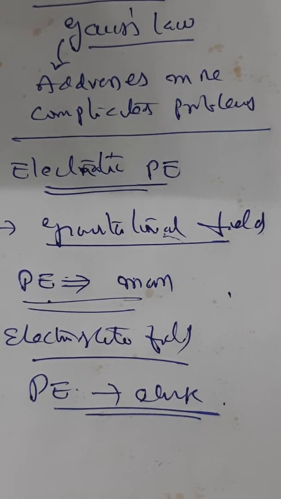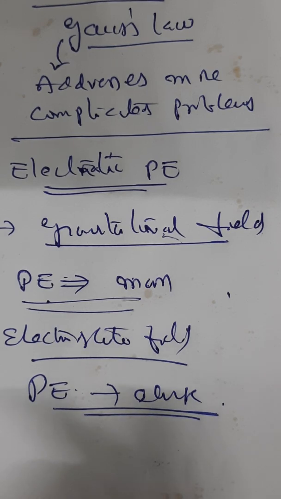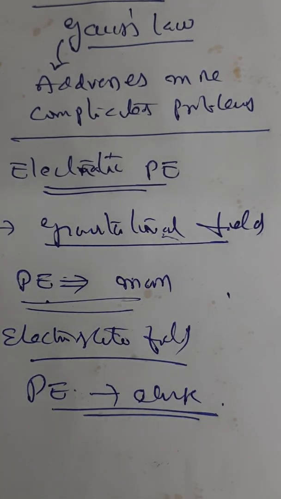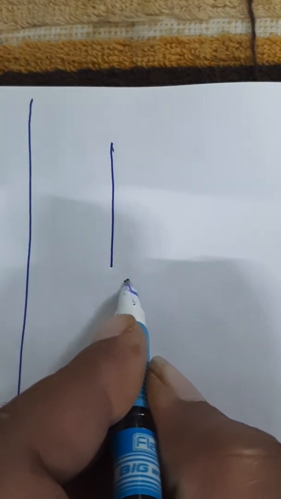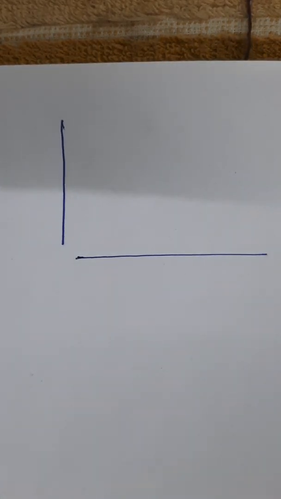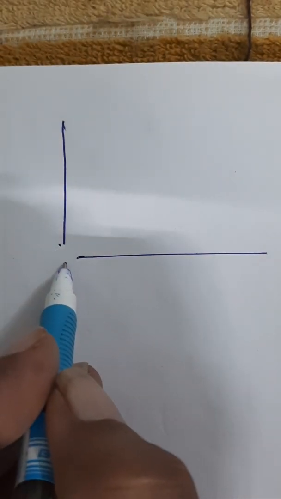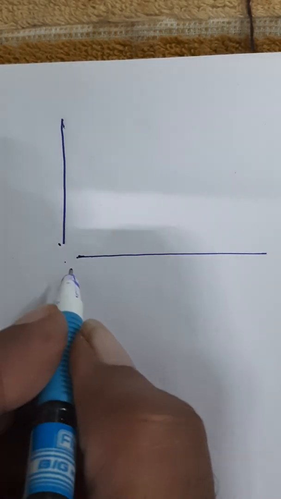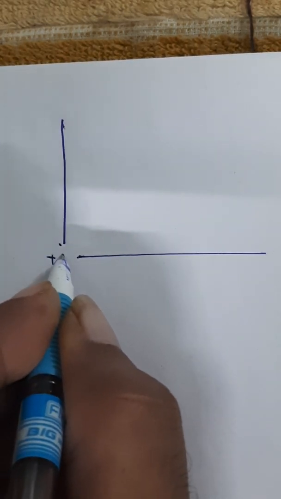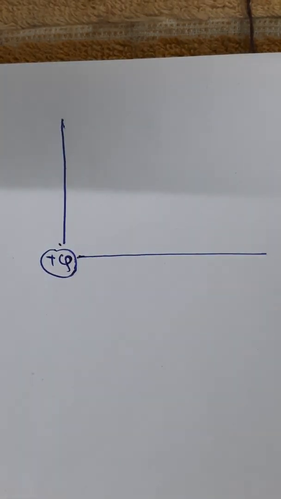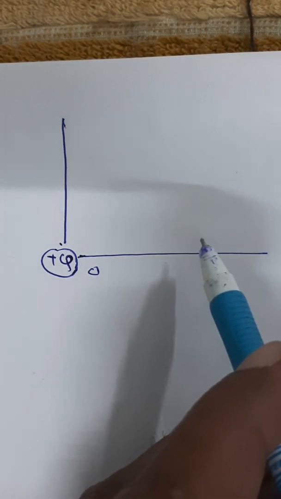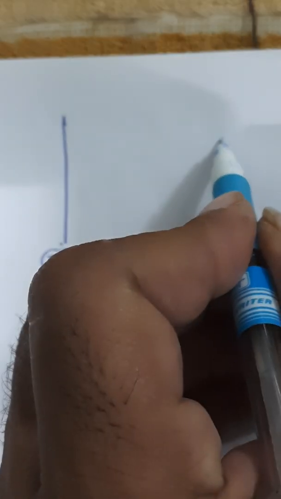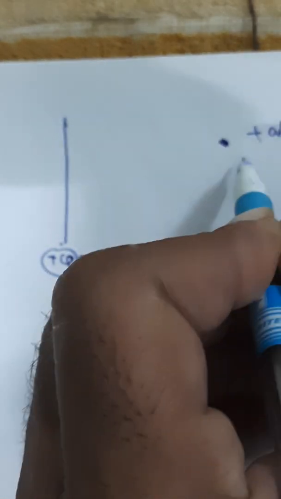So we will take a two-dimensional diagram to explain this concept. Let us take a two-dimensional plane. Intentionally I kept a gap here because I am assuming that I am placing a source charge here at the origin, at O. Now at a distance, I am bringing a test charge.